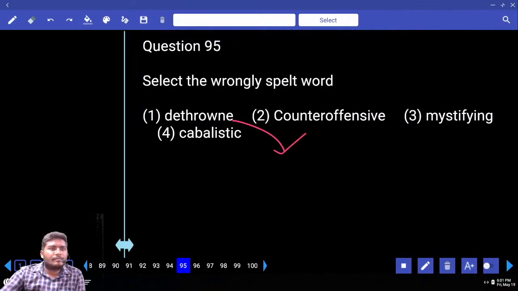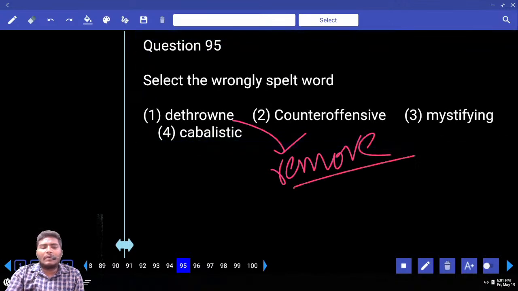డీథ్రోన్ అంటే ఏంటి? రిమూవ్ దెమ్ ఫ్రమ్ పవర్. రిమూవ్ ఏ కింగ్ ఫ్రమ్ పవర్ ఈజ్ నథింగ్ బట్ డీథ్రోనింగ్. ఇట్ ఈస్ నాట్ బై ఎలెక్టింగ్ ద కింగ్. It is like an intermediary change. All of a sudden, if somebody comes into power and throws this fellow away, that is nothing but dethroning by force. It happens by force.